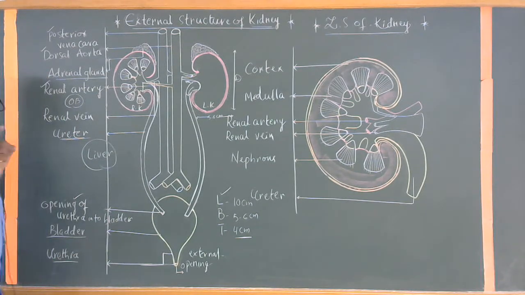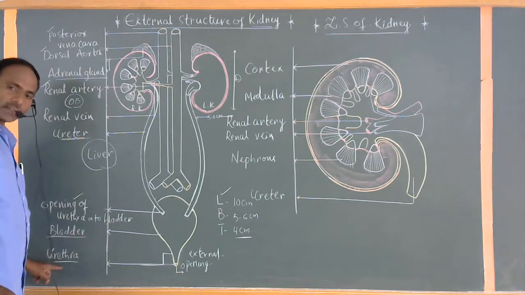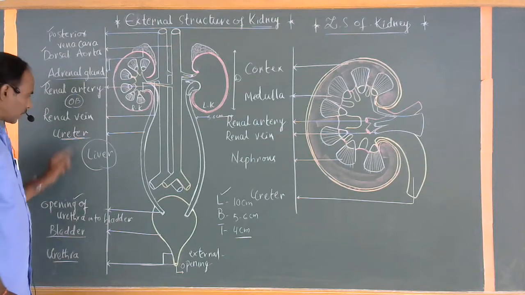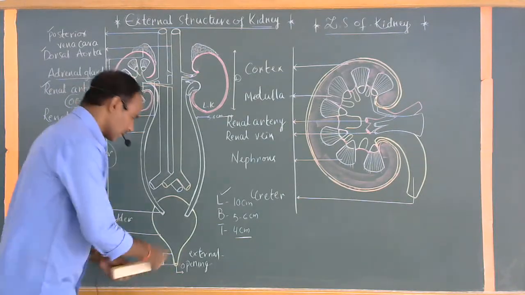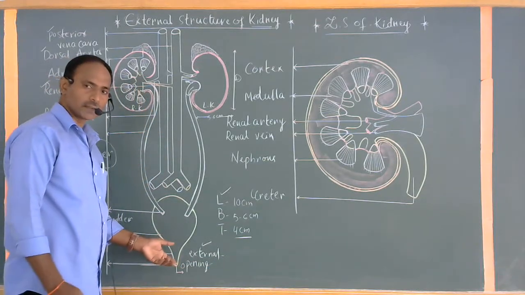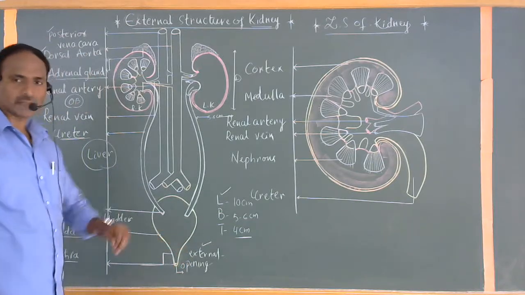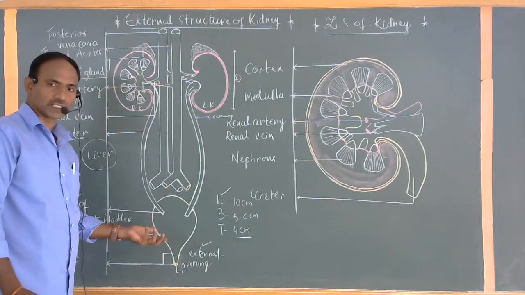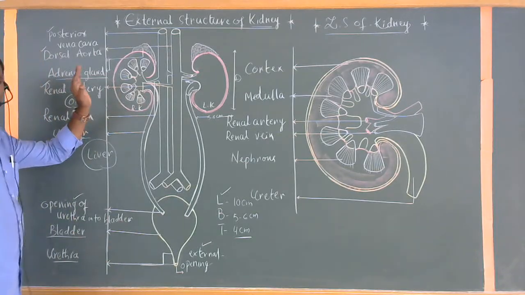Urethra. See, don't be confused about this. This is commonly called the ureter. This is commonly called the urethra. The urethra opens to the outside by an external opening. In males it runs through the penis, and in females it is a separate tube. We will discuss that later in the coming topic. So these are the clear structures.